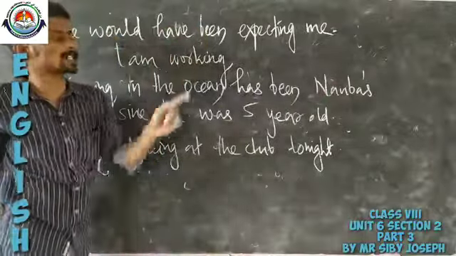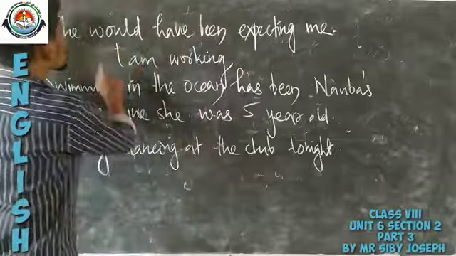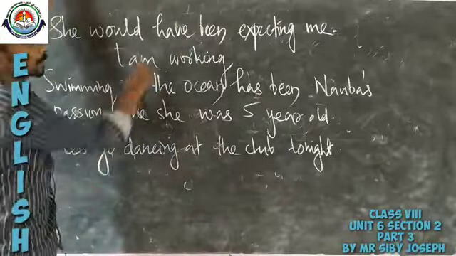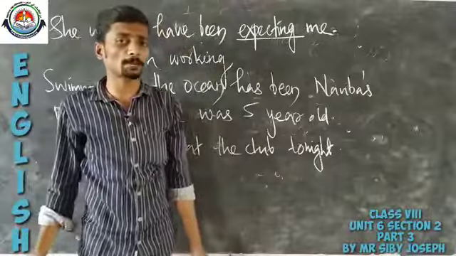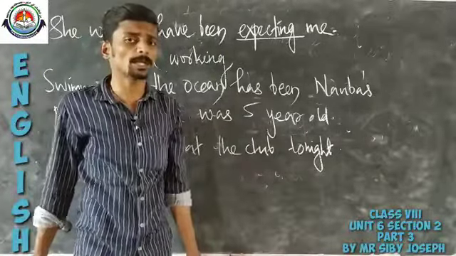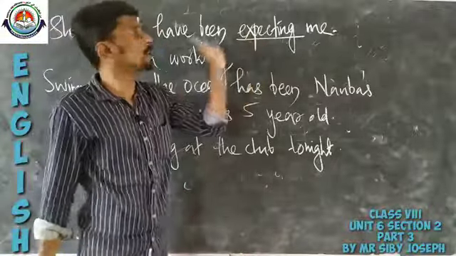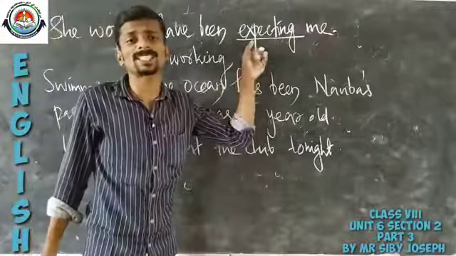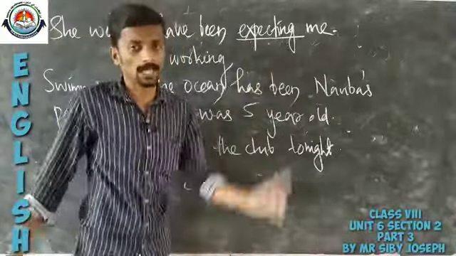She would have been expecting me. So I want to check whether you understood it or not. Is this an example of a present participle or a gerund? Tell me. She would have been expecting. Very good. Expecting. "She would have been expecting me" is actually an example of a present participle because it is used as a verb here.